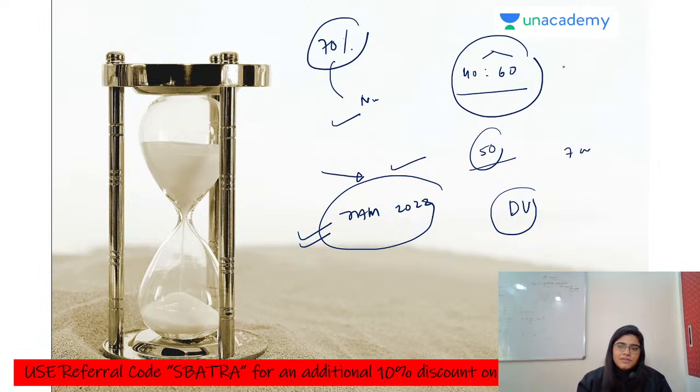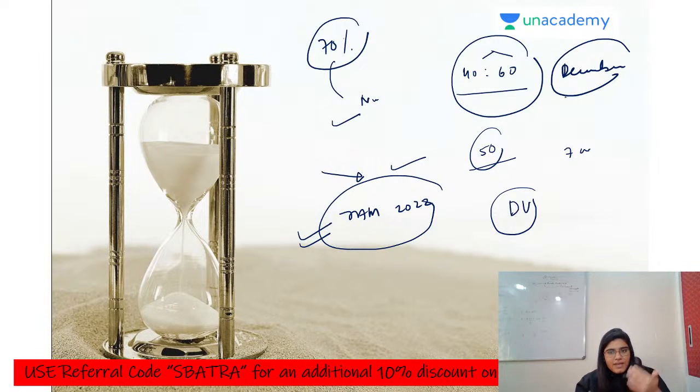In the month of December you have to follow this pattern, and in January you have to revise also, and you have to practice also. You have to give full length test series also. So basically in the month of January you have to give 15 full length tests. This should be your mindset, that you have to give at least 10 full length tests in the month of January. Any more doubts?